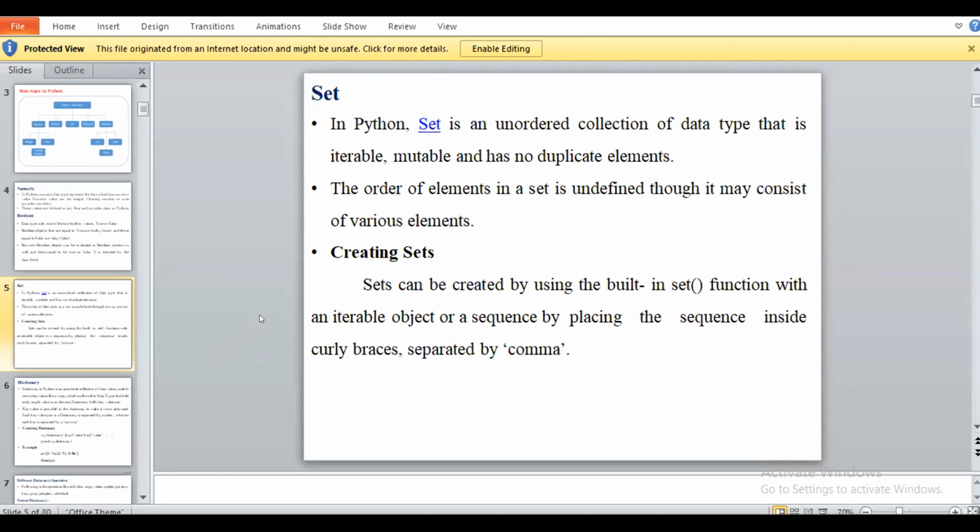I will stop my sharing, and you have to share your screen. You have 5 minutes or more to implement these 4 lines of code. Okay, so I request all of you to implement. After the completion, you will tell me.